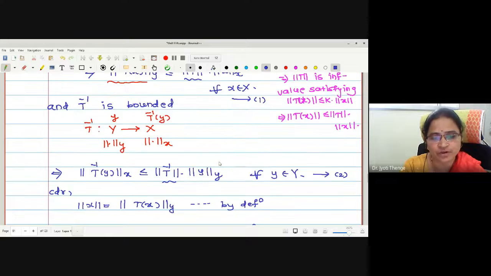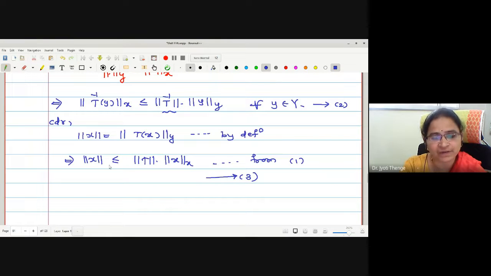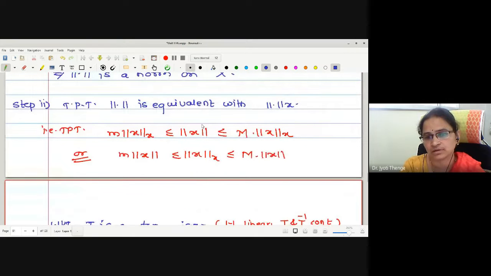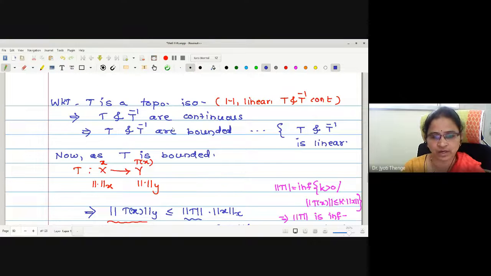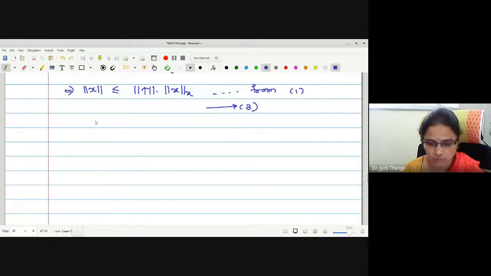See, if you observe one part of the inequality we have obtained, norm x into some scalar into norm of x. Right part we have obtained, no? That norm T if I keep as fixed scalar m, because if the operator is fixed, operator norm will also be fixed. What remains to prove? This left part, correct? Okay. Now to prove this left part, again I am going to start with norm x of x.